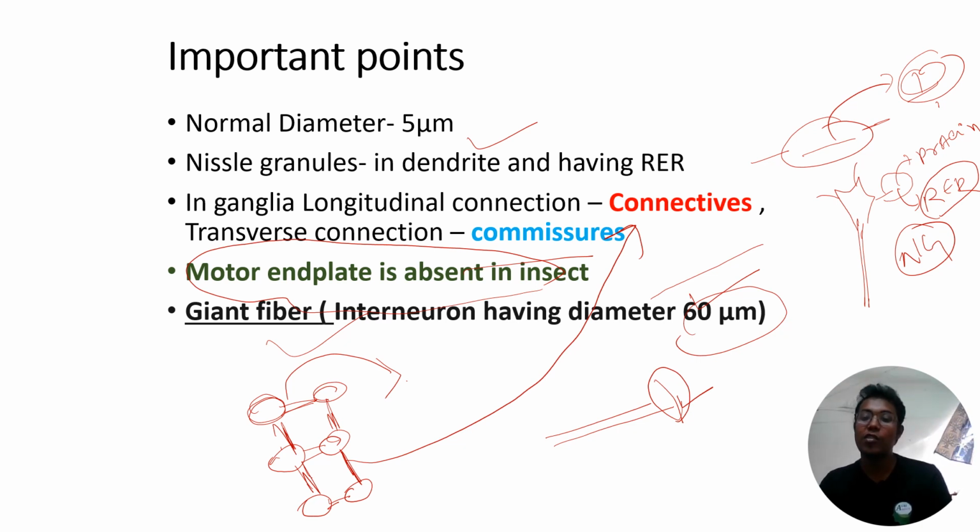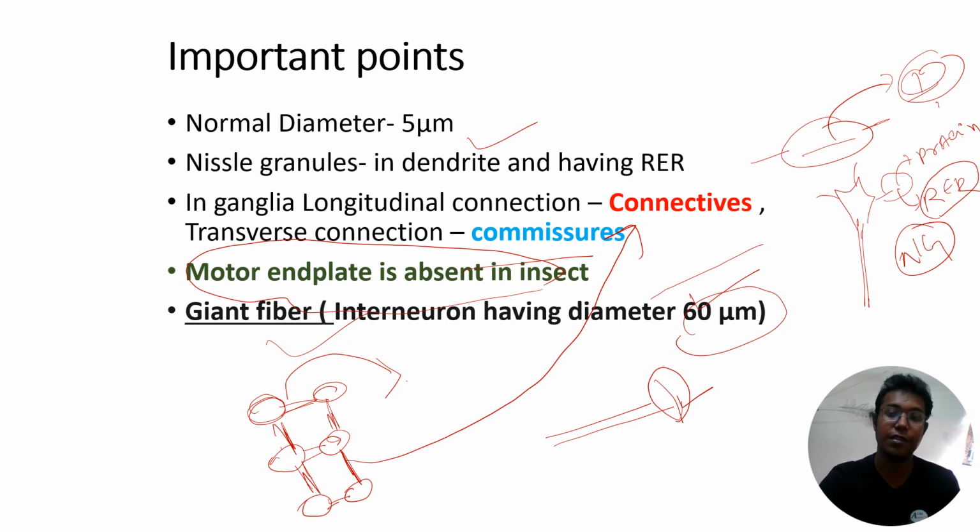Then in dendrites, Nissl granules are present. Nissl granules mainly contain the rough endoplasmic reticulum. It may be asked what the position of the Nissl granules is; you have to answer dendrites. The rough endoplasmic reticulum is mainly concerned with the production of proteins. And in the connection between the ganglia, there are two types: one is the longitudinal connection, called connectives, and another is the transverse connection, called commissures.